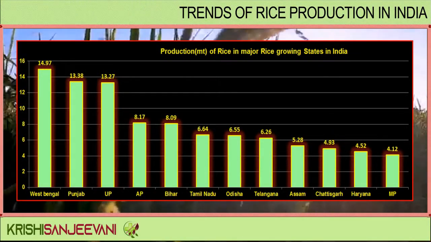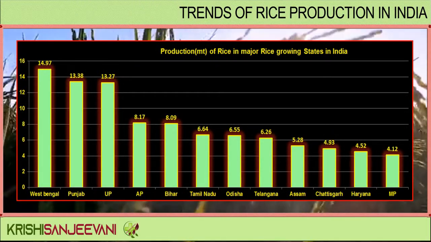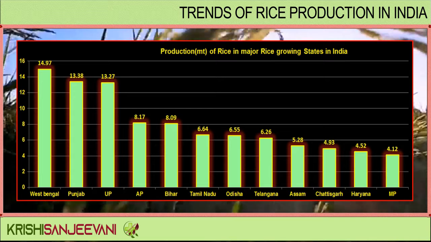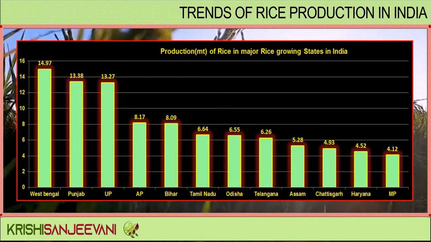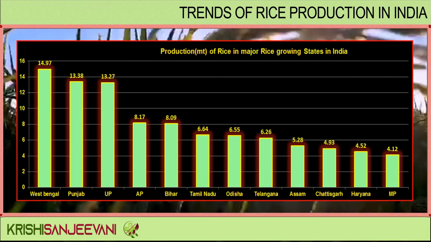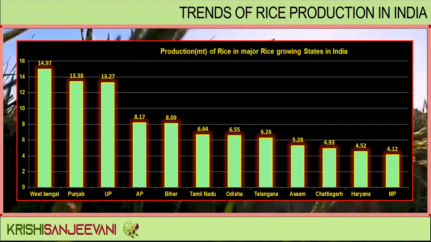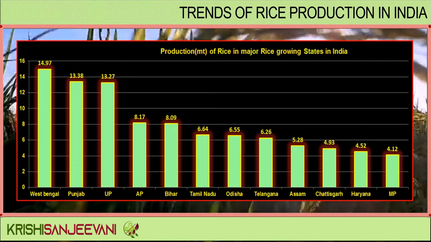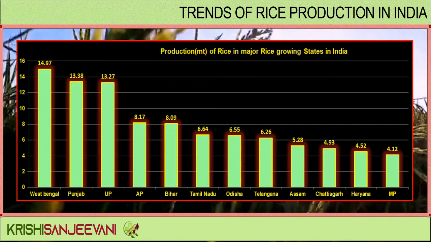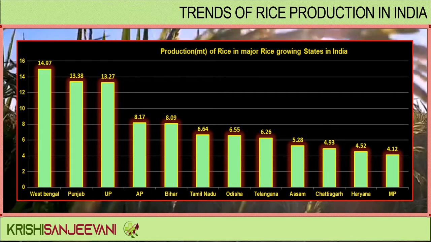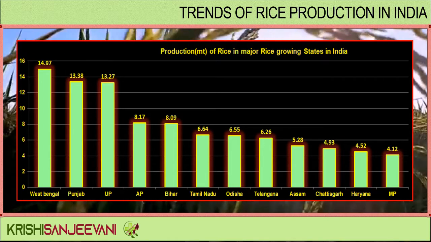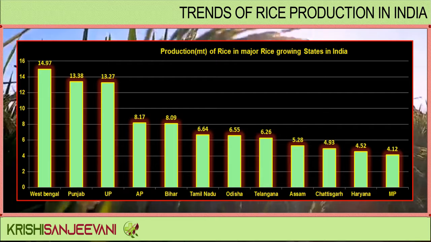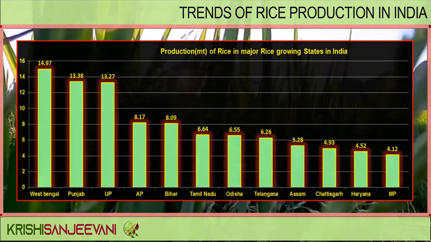Production of rice in major rice growing states in India in million tons. West Bengal with a total production of 14.97 million tons tops the position, followed by Punjab and Uttar Pradesh with 13.38 and 13.27 million tons respectively. Andhra Pradesh, Bihar, Tamil Nadu, Odisha, Telangana, Assam, Chhattisgarh, Haryana and Madhya Pradesh follow.